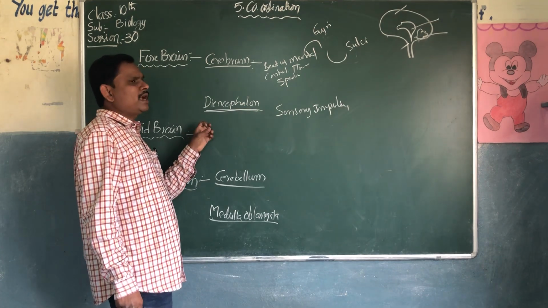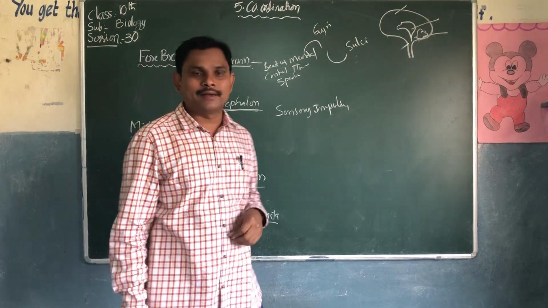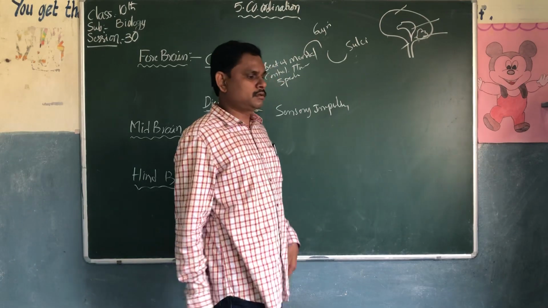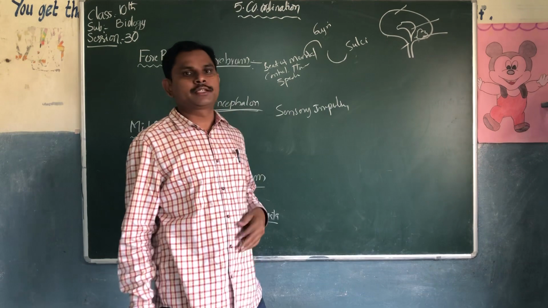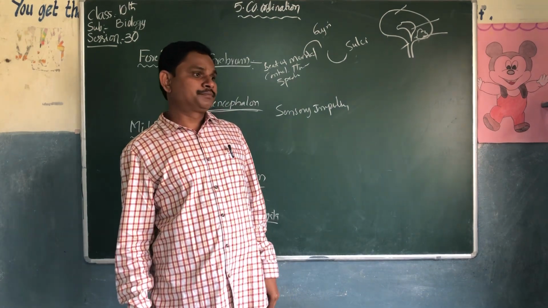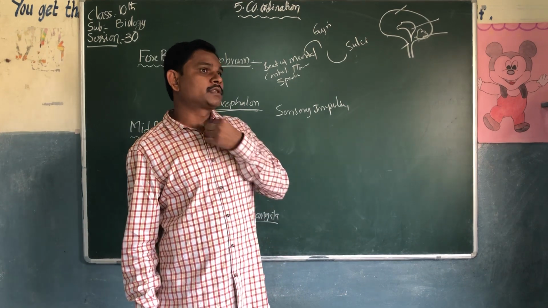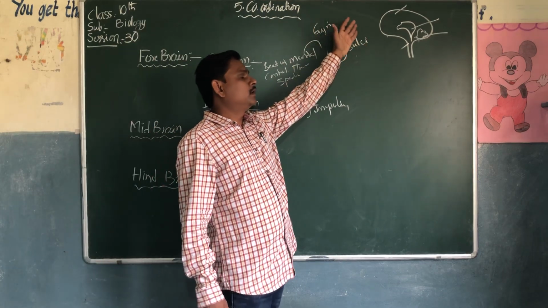The hypothalamus controls the pituitary gland. The pituitary gland is called the master gland. The thyroid is present in the neck, and the hypothalamus is present in the brain.